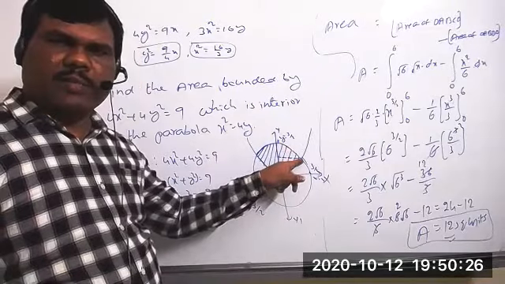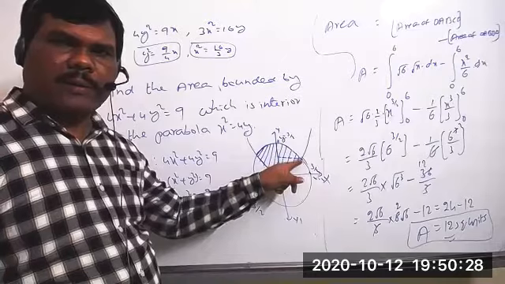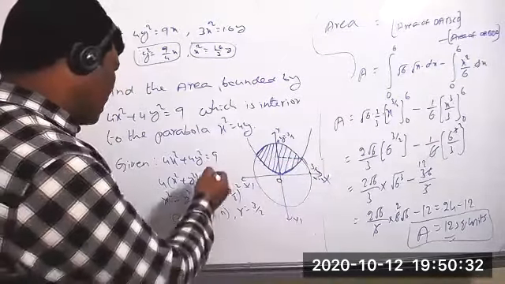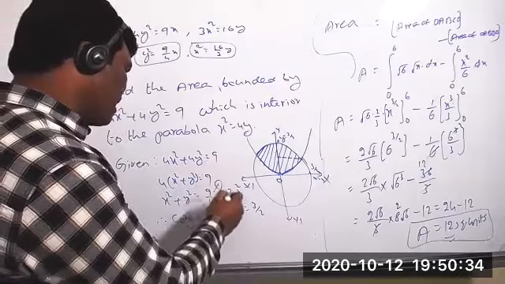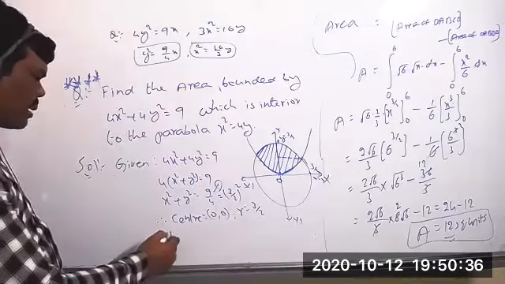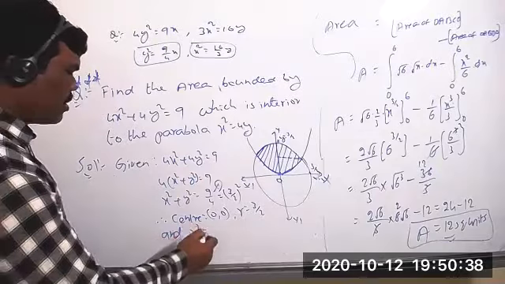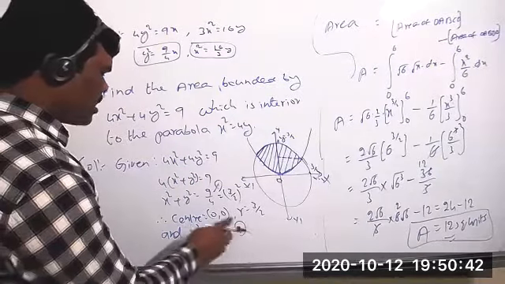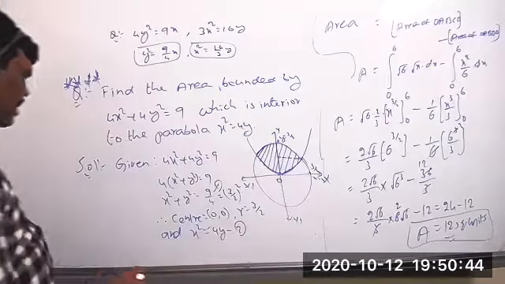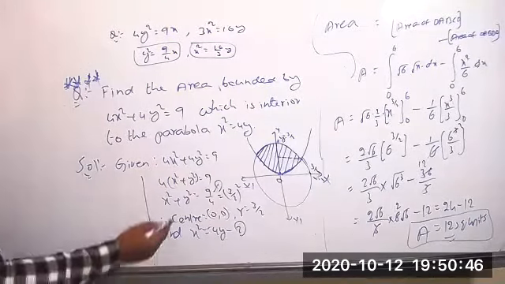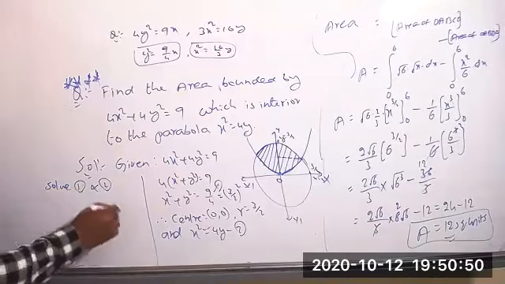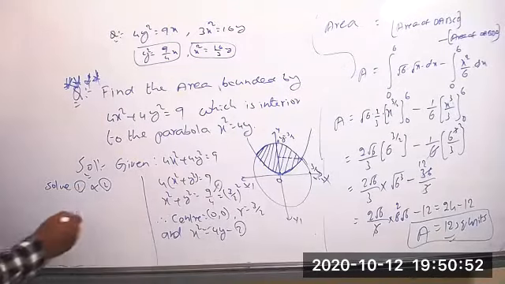Clear? Yes, sir. Same. Now first you can solve these two. This is the first equation you can take, and second equation what they given, parabola x square equal to 4y is given. This is the second equation you can take. Now you can solve 1 and 2 here. X square equal to 4y you can substitute there.